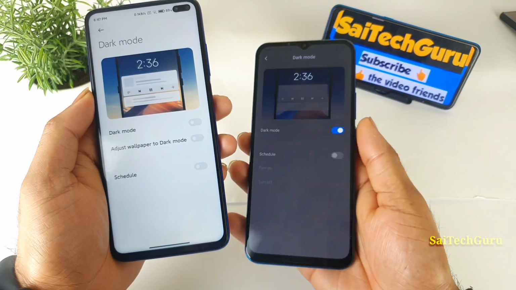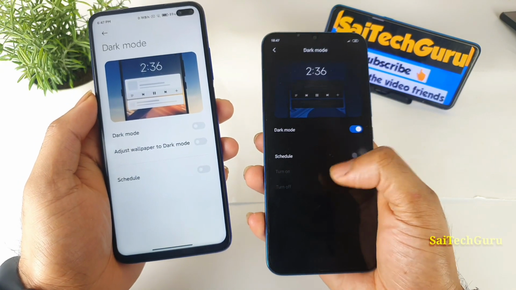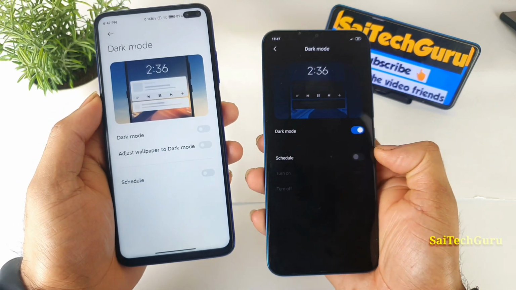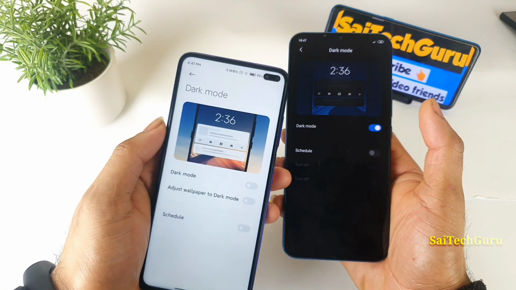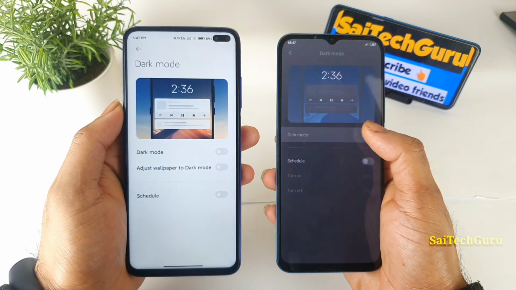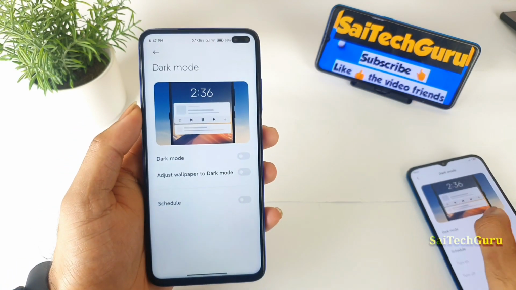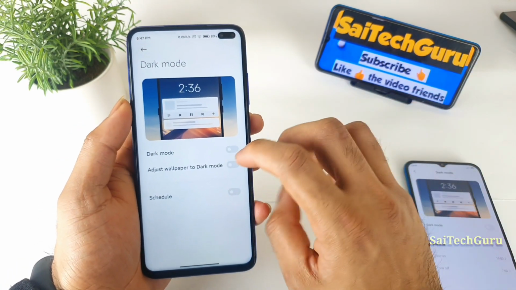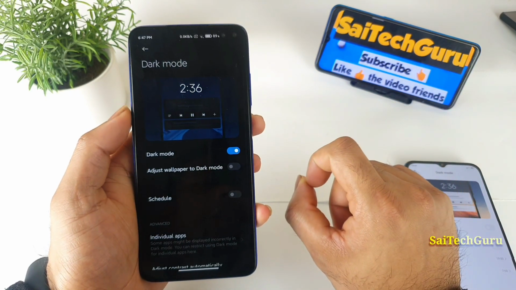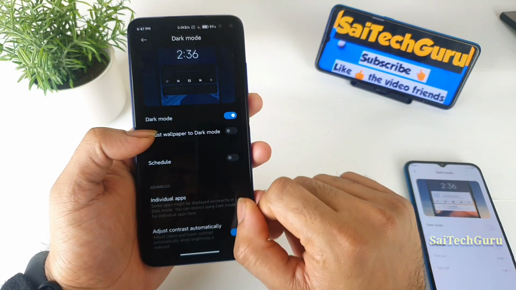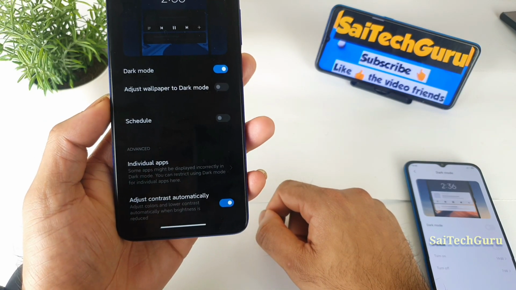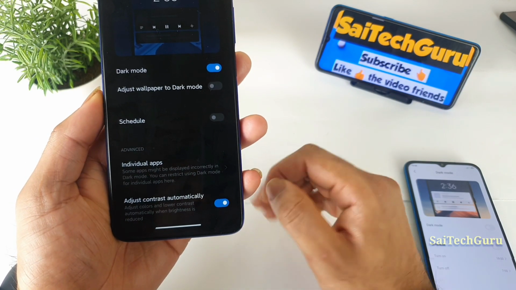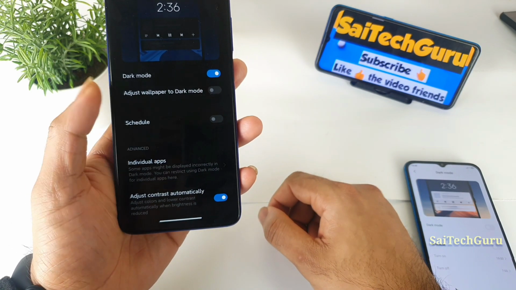Once you enable the dark mode, basically you don't get any other option apart from scheduling, turn on and off. This is the only option you get in the previous MIUI 11 model. Right now in MIUI 12, what is new is that when you turn on the dark mode, you will start seeing these two options, which are individual apps and adjusting the contrast automatically. The first one is individual apps.